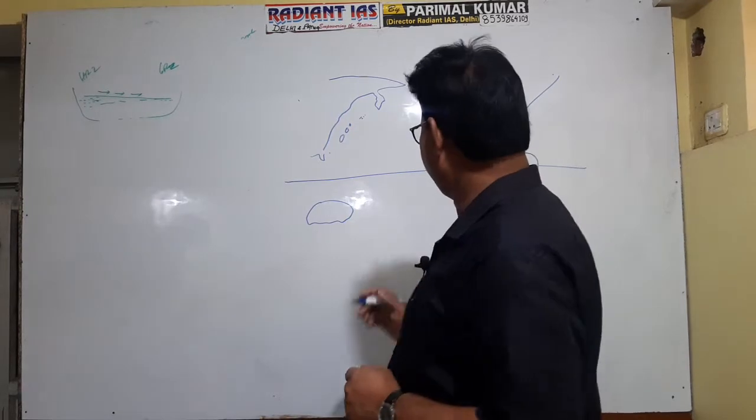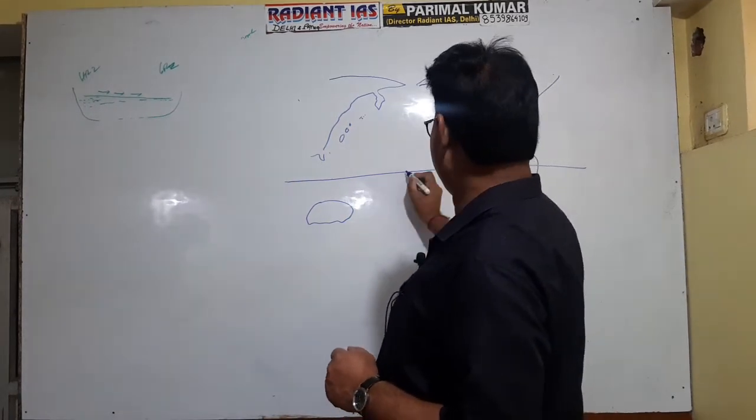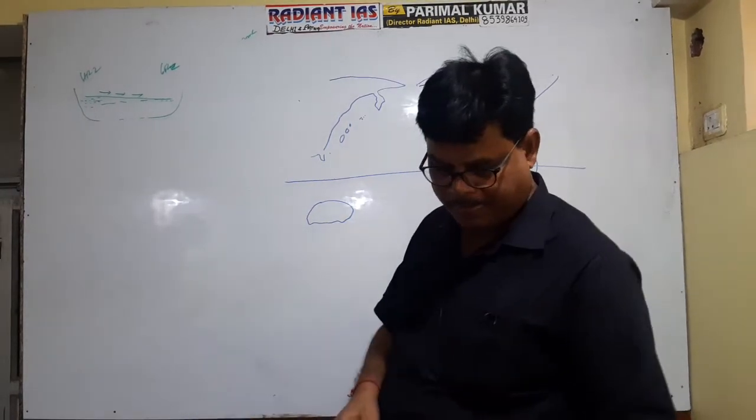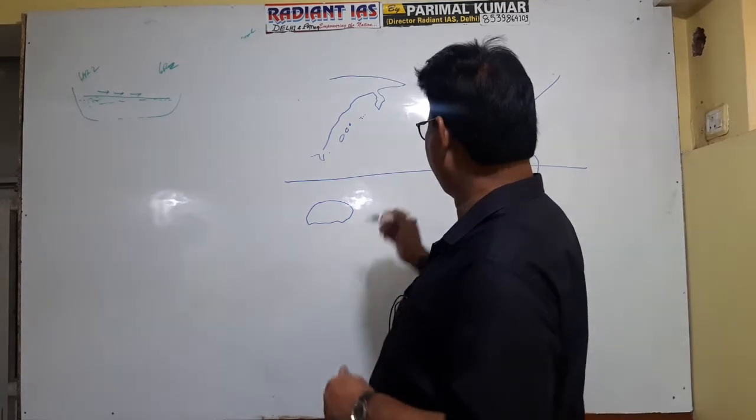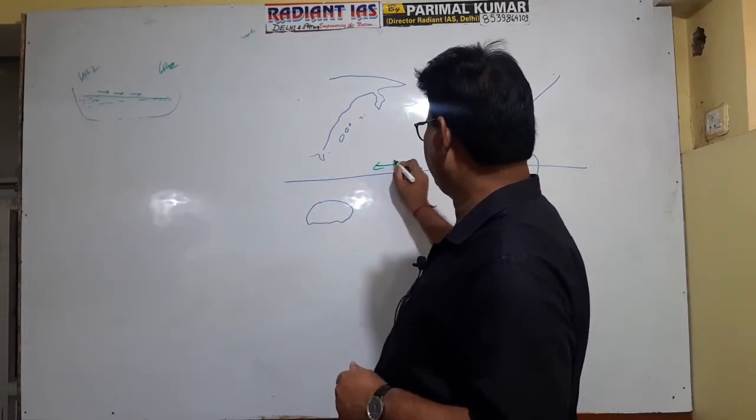Clear? Actually this is number 1, this is number 1, the North Equatorial Current.